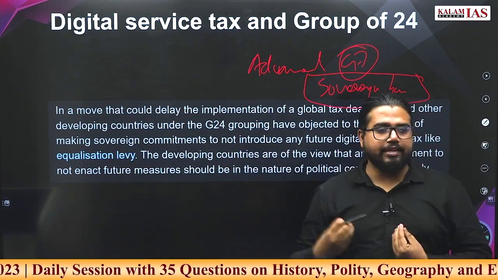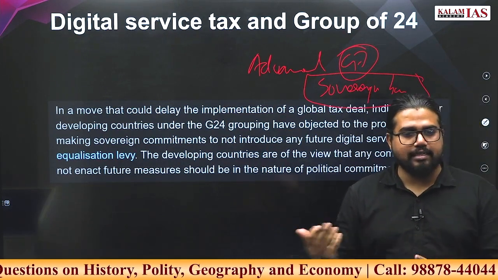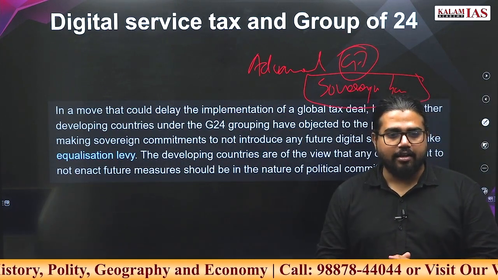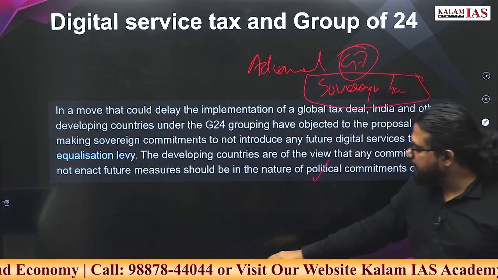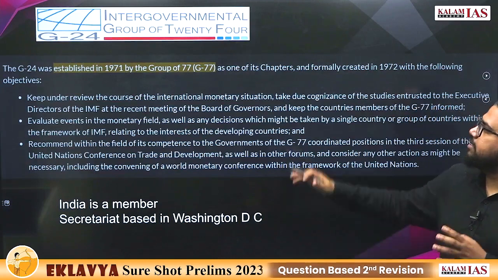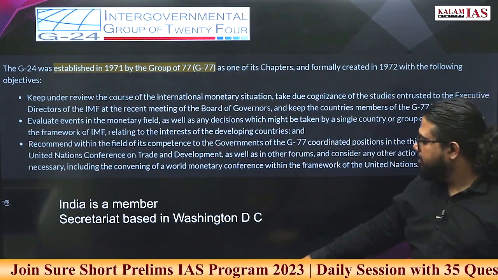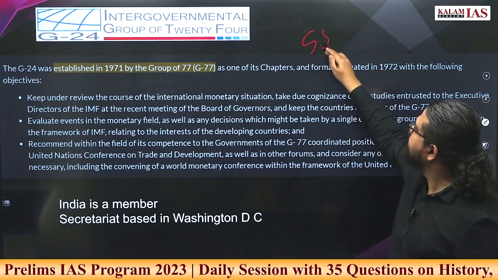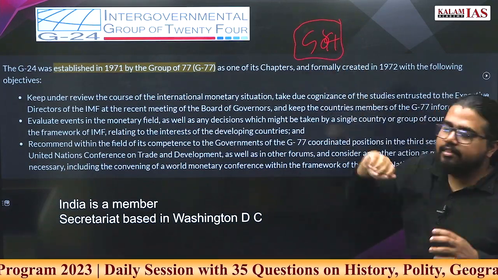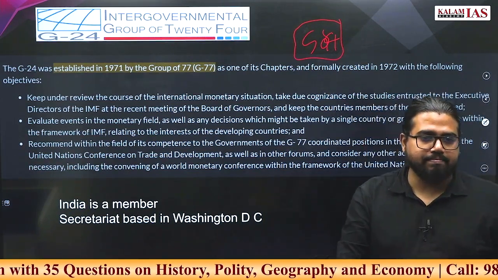If India cooperates with this, India will have to take out its equalization levy. And what was India's stance? India is clubbed with similarly thinking countries like the Group of 24, which actively promotes that equalization levy should be a part of the regime.